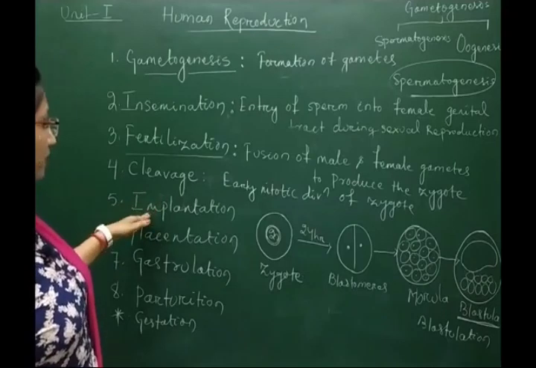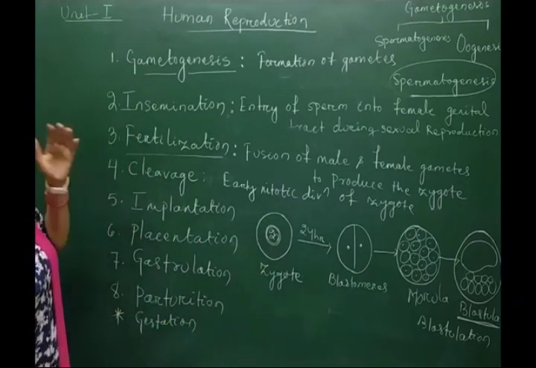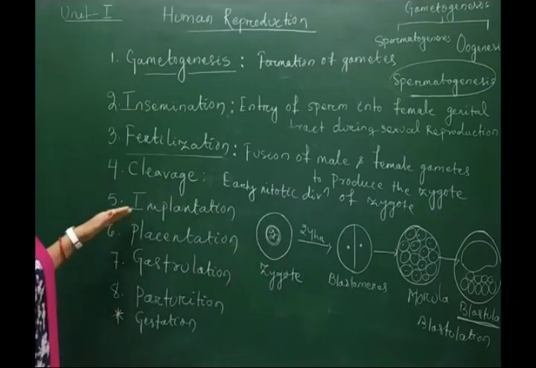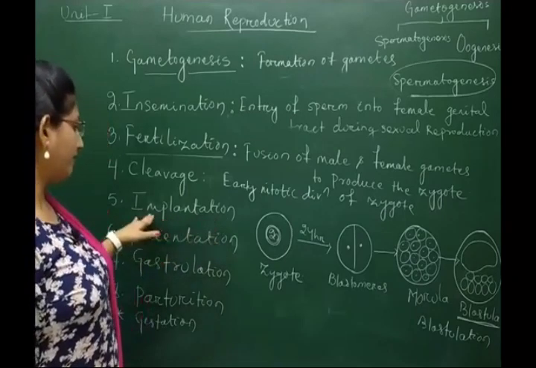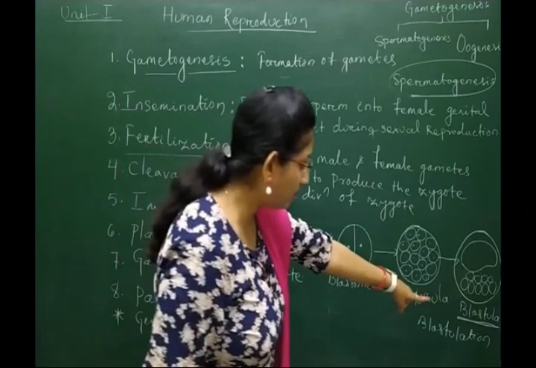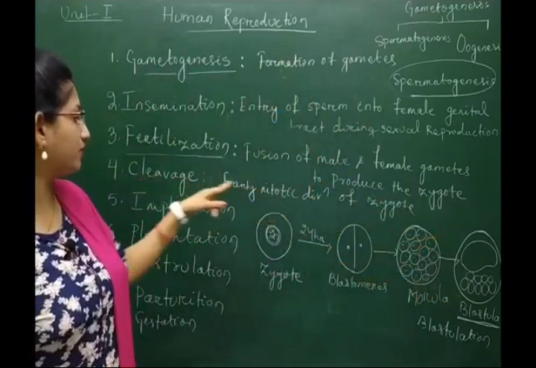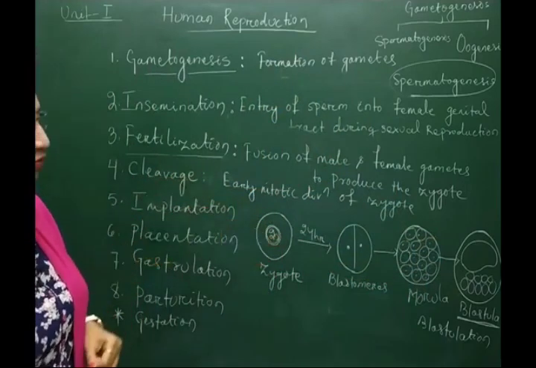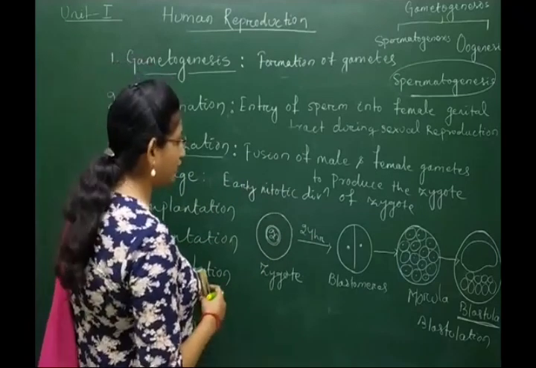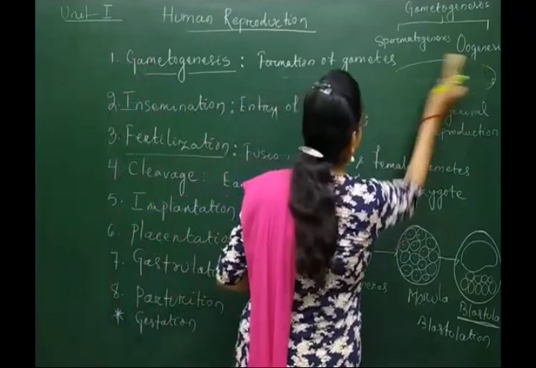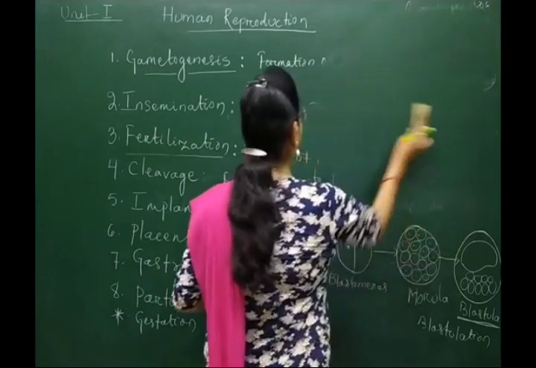Now, when we talk about the implantation phase, the 5th phase of the human reproductive system, that is implantation. Implantation means the blastula which is formed inside the oviduct, after the early mitotic division from the zygote, now comes to the uterine tissue for the further developmental stage.